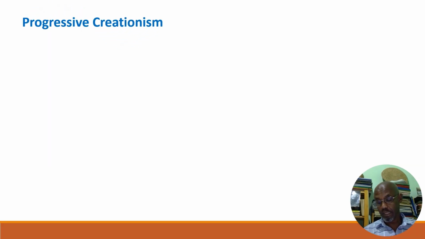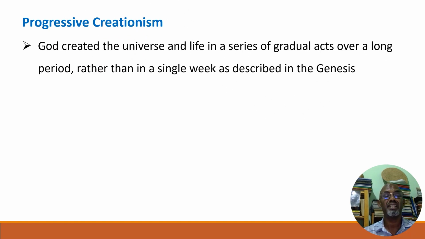The other type of creationism is progressive creationism. God created the universe and life in a series of gradual acts over a long period, rather than in a single week as described in Genesis.